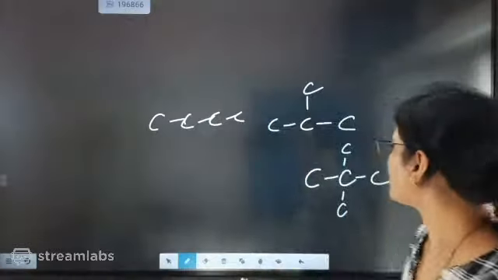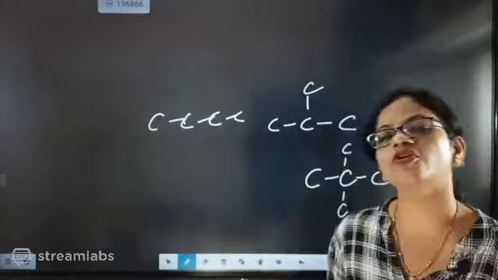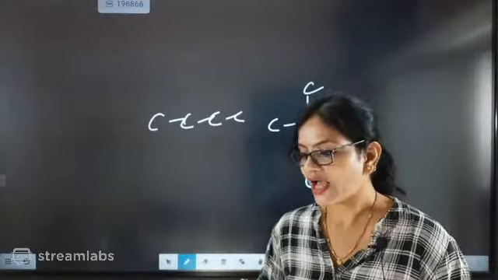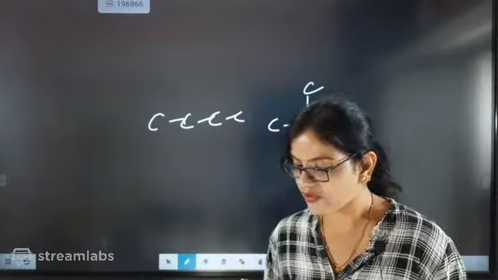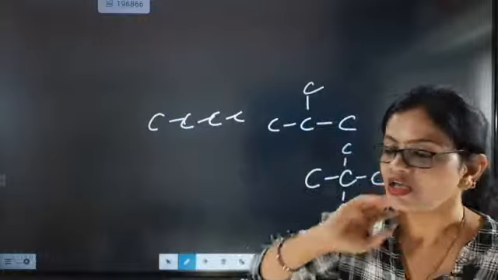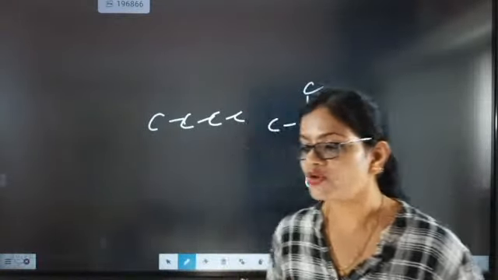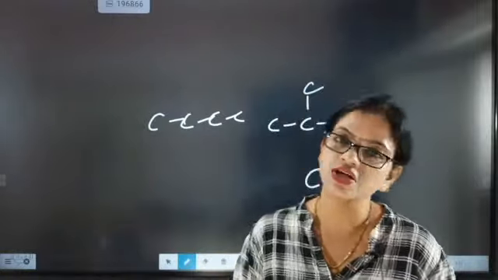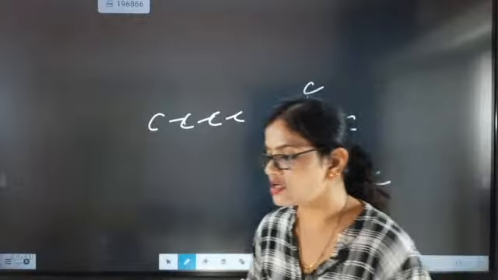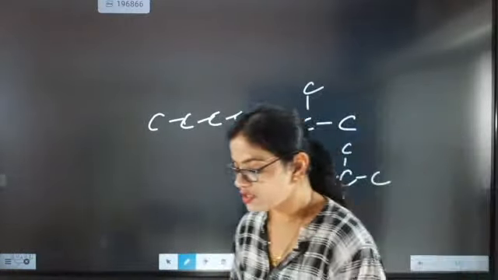Yes, pentane is having 5 carbons. Look here, 1, 2, 3, 4. All are different presentations, but the molecular formula will be same while the structure will be different. Isomer means what, beta? They have same molecular formula but different structural formula, Tanishka. So the molecular formula remains the same but the structure becomes different. Cyclic, don't include that right now.